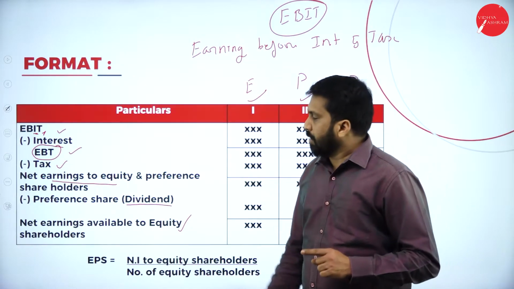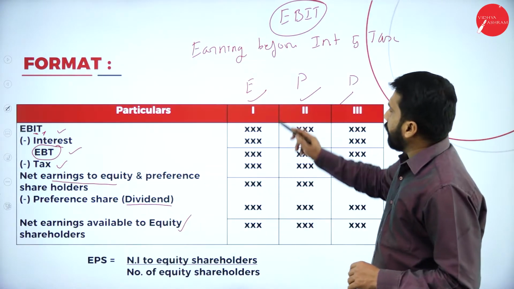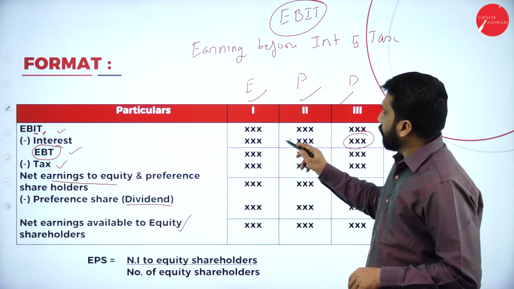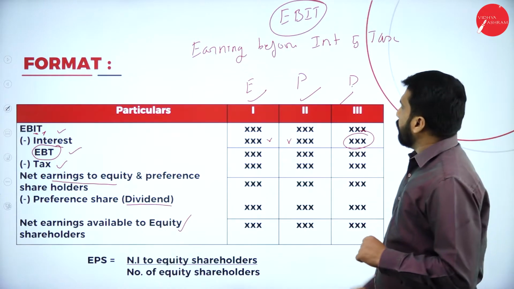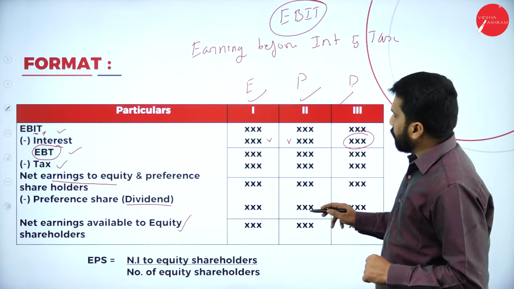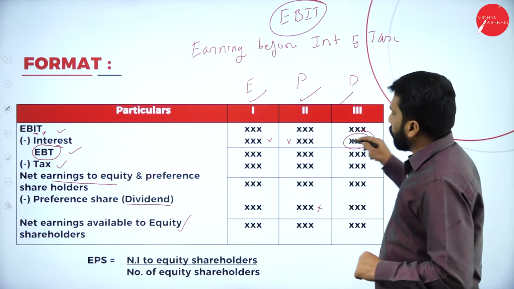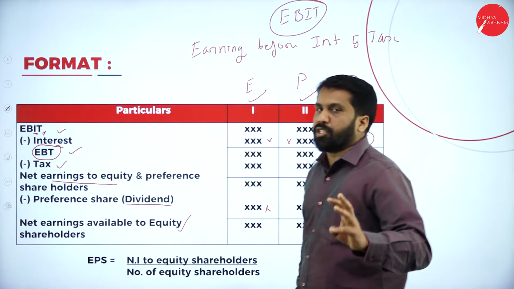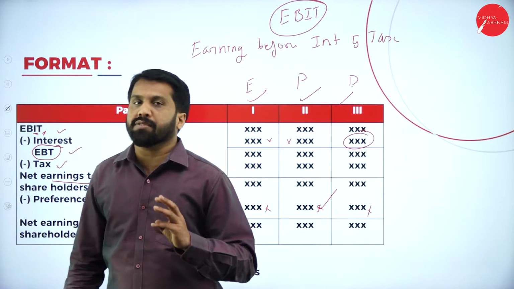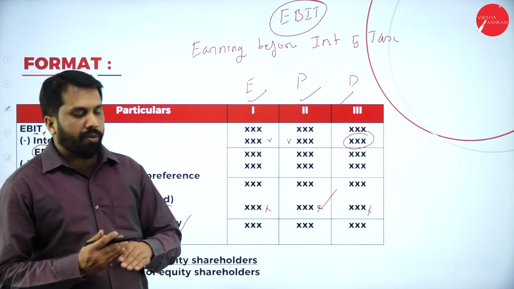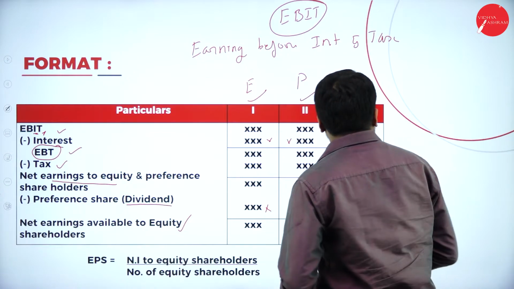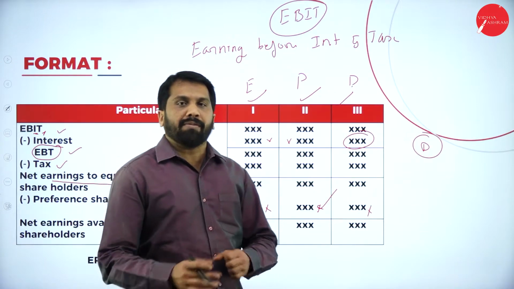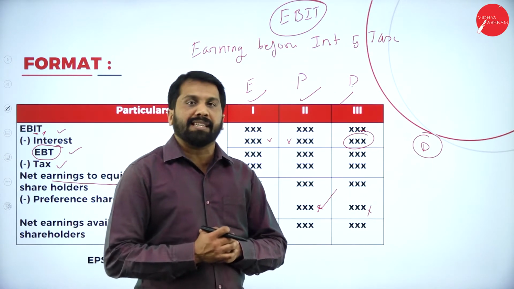Hope you are clear. Now, this happens where if you have debentures, you have to pay interest. If there is no debenture, no interest. Clear? Now, if you have preferences, you are supposed to minus dividend. If there is no preferences, no dividend. Clear? Debenture holders will get interest and preference shareholders will get dividend. Now, I'll go one by one. Just assume that you have debentures. You have taken 10 lakh from public as debentures.